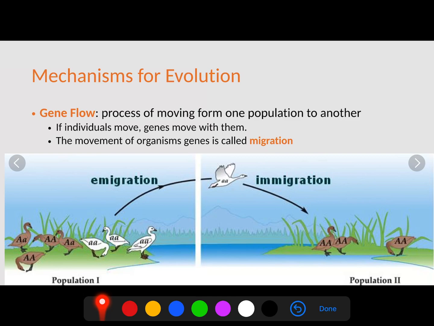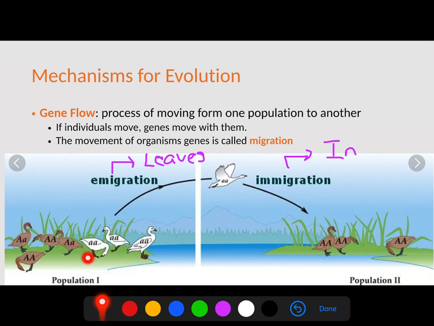So we have a couple mechanisms that allow evolution to occur. The first one is gene flow. For example, emigration is where an organism leaves an area. Immigration is when an organism comes in. As these organisms are leaving and coming in, they're also moving their genes with them.